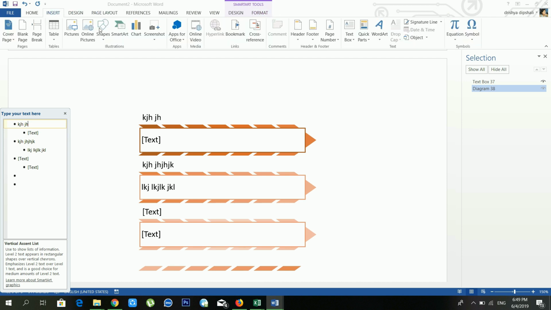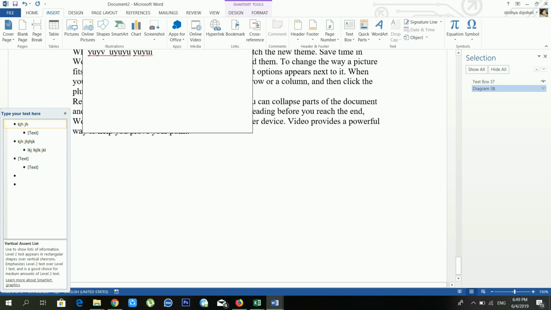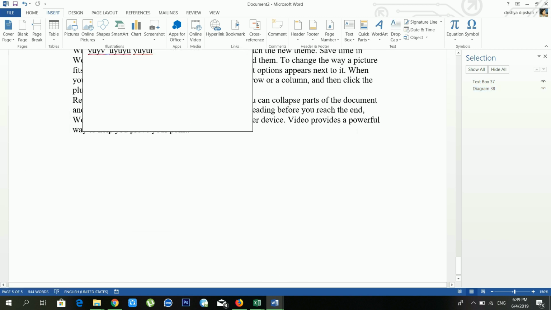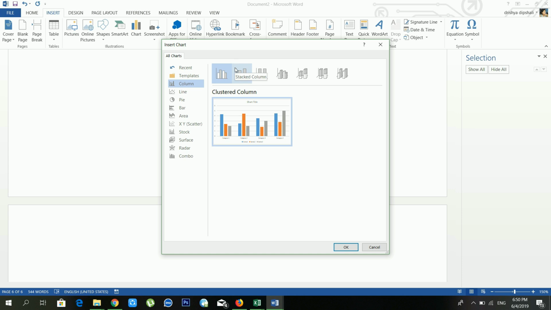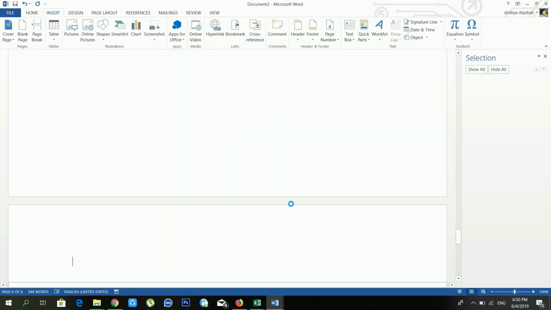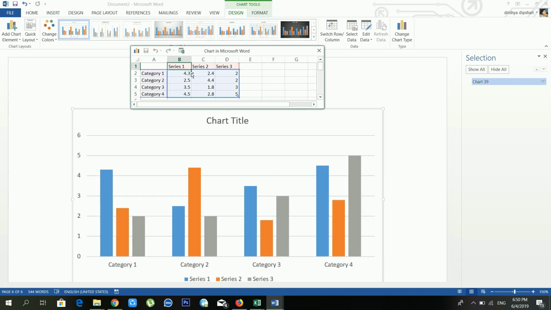Okay, another option is Chart. It's one of the amazing features of Microsoft Word. If you want to use a chart, in that case you have to click on Chart. And from here there are lots of charts available. One is column, line, pie, bar, area, XY scatter. Lots of charts available. But if you want to put a column chart, what to do? First of all you have to click on Column and just click OK. Now it's done. Just wait for a moment. It's inserting a chart. And from Excel you can modify your data also.